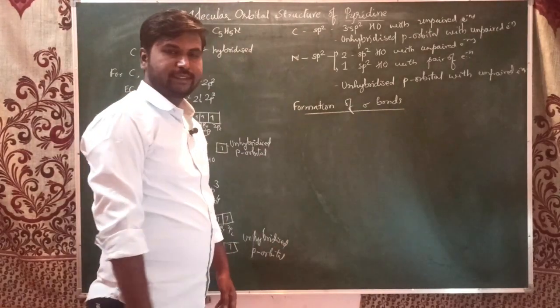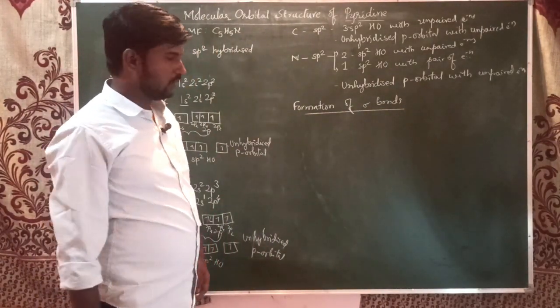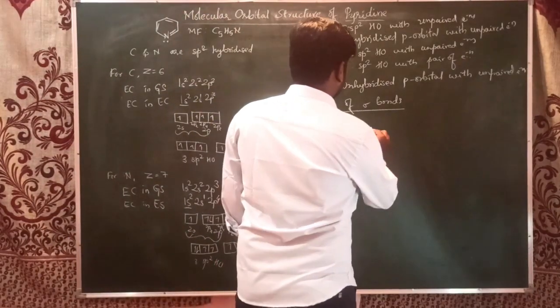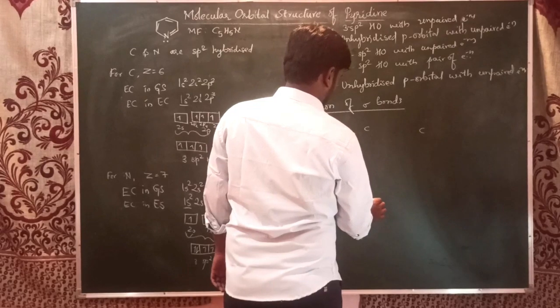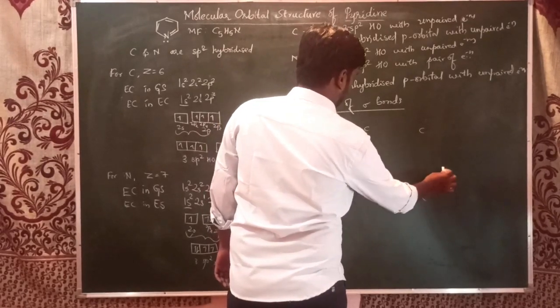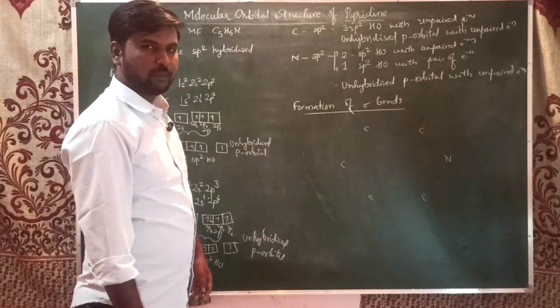Formation of sigma bonds. There are five carbon atoms and one nitrogen atom. I'm going to write here: carbon, carbon, carbon, carbon, carbon, and nitrogen, and each of them is sp2 hybridized.